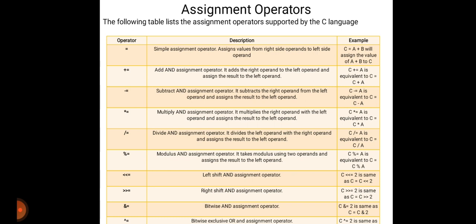Then bitwise exclusive OR, C bitwise exclusive OR equals 2, which is the same as C is equal to C bitwise exclusive OR 2. Then bitwise inclusive OR, C bitwise inclusive OR equals 2, which is the same as C is equal to C inclusive OR 2. These are all the assignment operators.